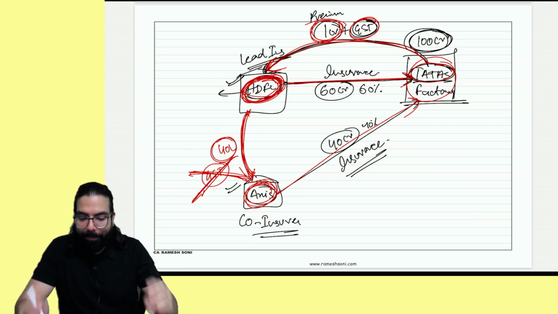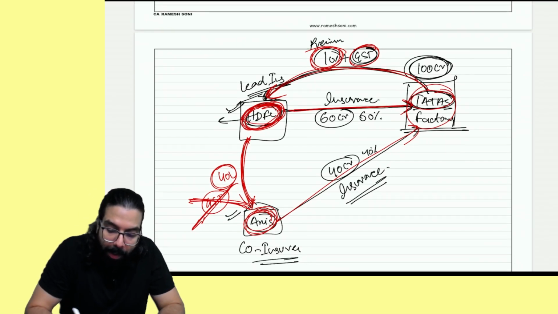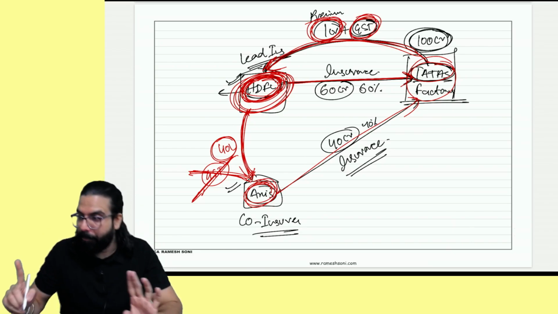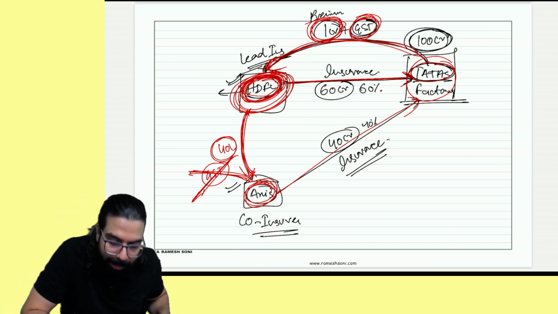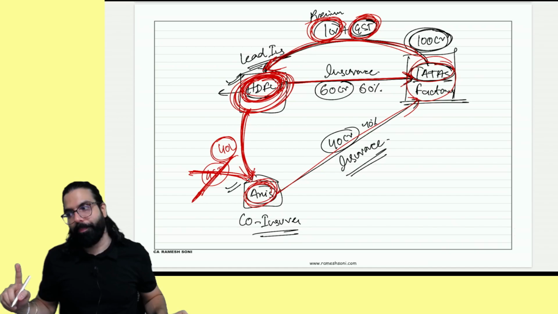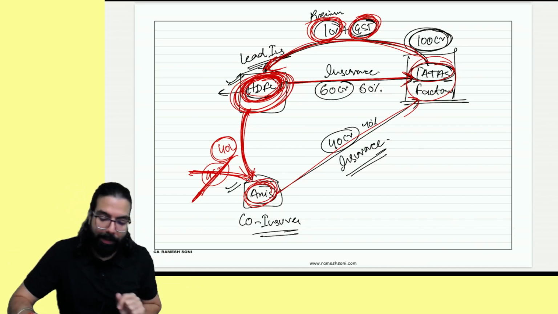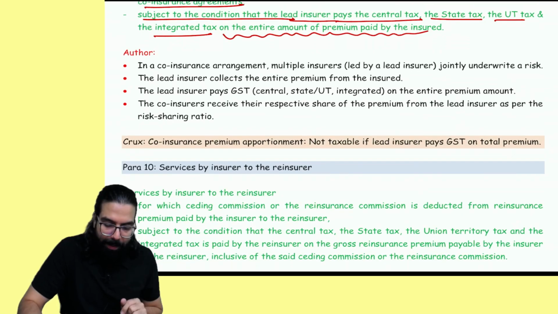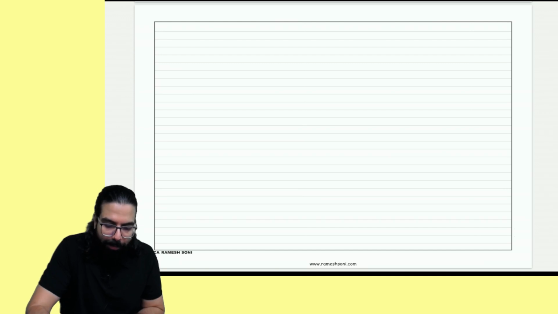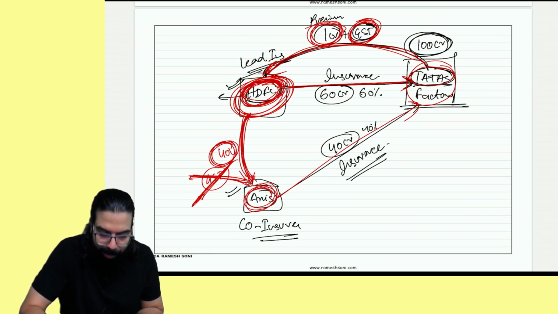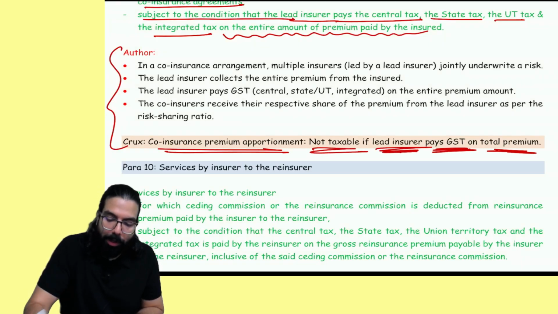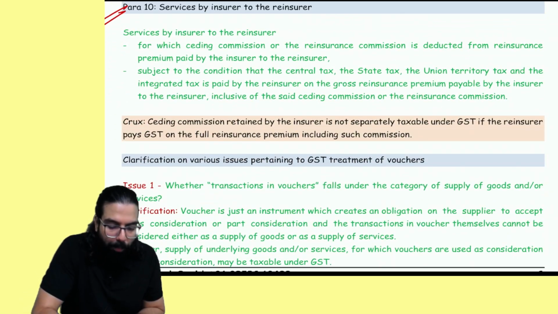In your exam, be very careful about one point. On the entire premium collected, the lead insurer should have paid the GST. Then on the apportionment amount, GST will not come. Done, sir. This point is clear. Okay, we'll go ahead, and I have just written over here: co-insurance premium apportioned. Whatever co-insurance premium is being apportioned is not taxable if the lead insurer pays GST on the total premium. Done, sir. This point is clear. Let's move to paragraph number 10.